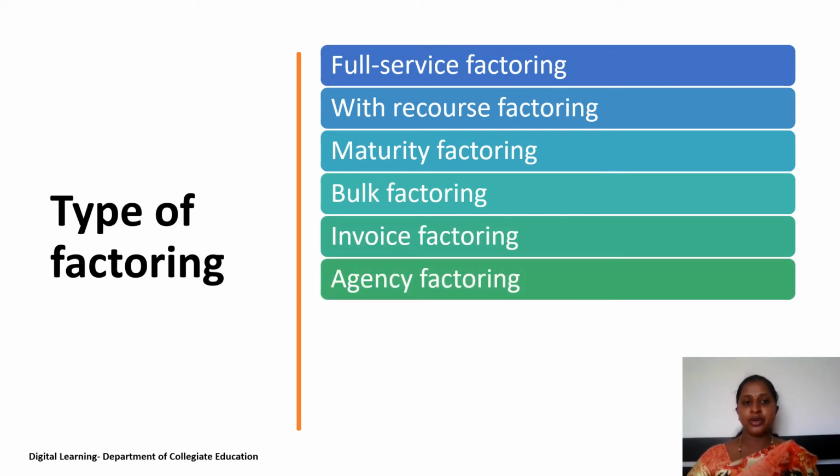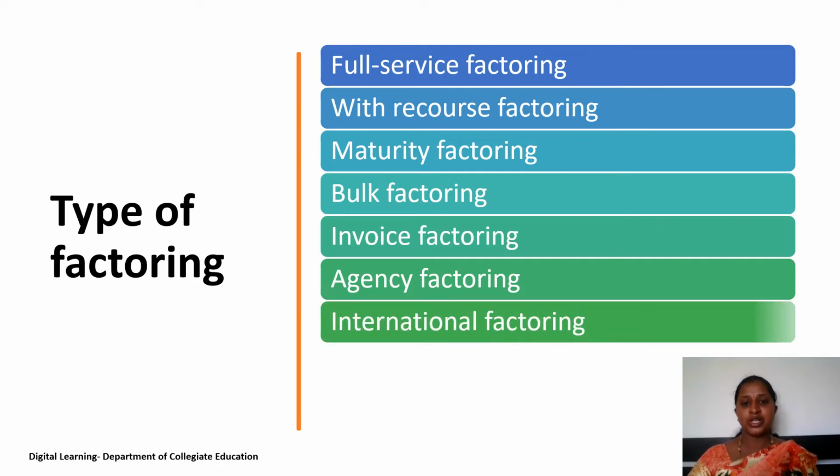Next kind of factoring is agency factoring. Here the work is shared between the two parties, that is client and the factor. Here the client has to maintain the sales ledger, whereas the factor is going to assume the credit risk, meaning he is going to take the risk of bad debts, and he also provides the finance.